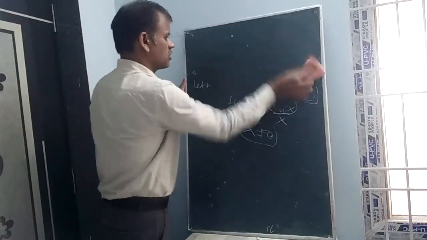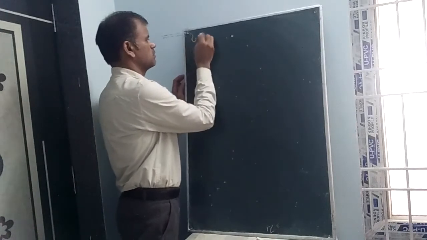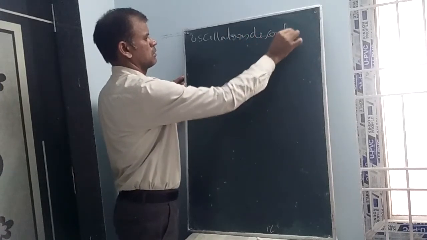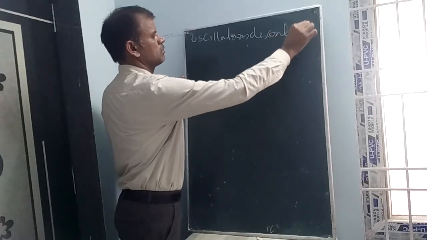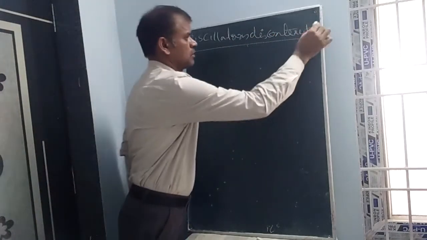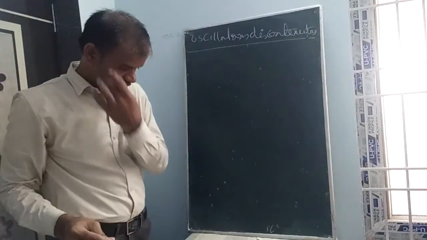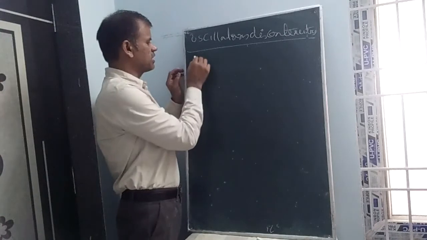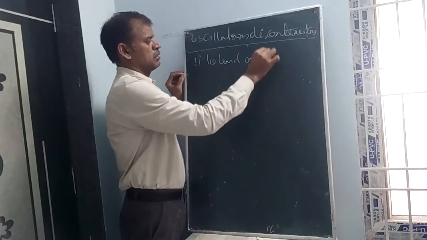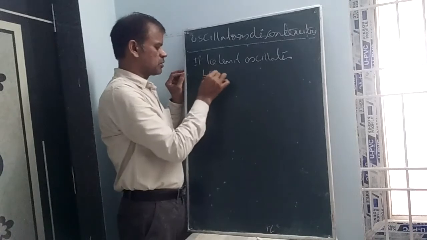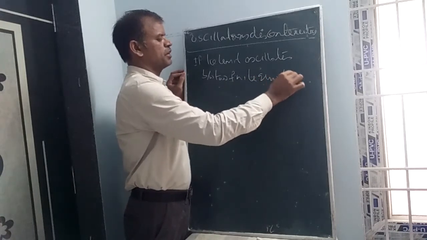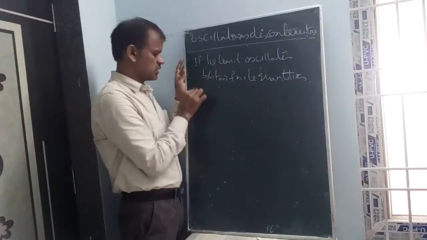Next one, oscillatory discontinuity. Taking the limit, if it oscillates between two finite quantities, such a discontinuity is called oscillatory discontinuity.